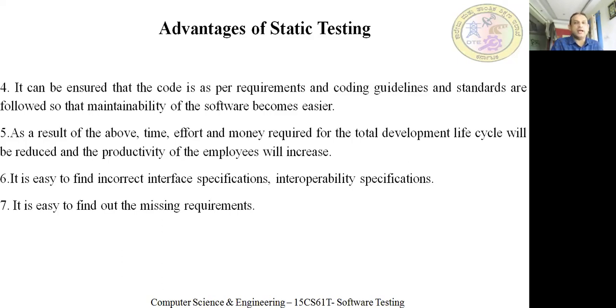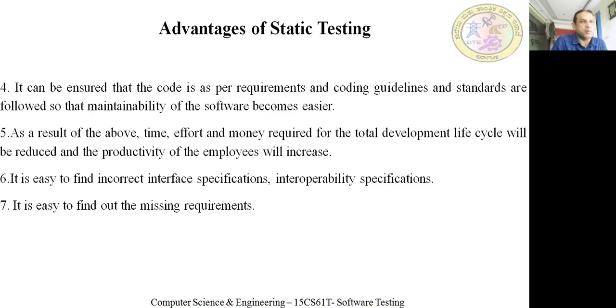Yes, proper guidelines you are going to follow and standards are followed so that maintainability of the software becomes easier. Why? Because of who has written the program, the author of the program, what is the name of the program, what you are writing. Comments especially should be written in the program so that it will be easier for maintainability. Whether the software is following the guidelines and standards, and whether the code is written as per the requirement or not, you need to check it. So that is another advantage.